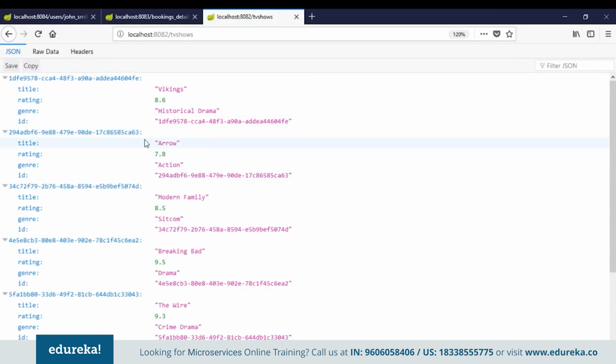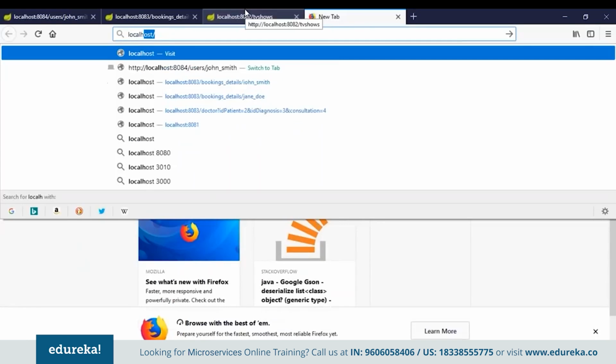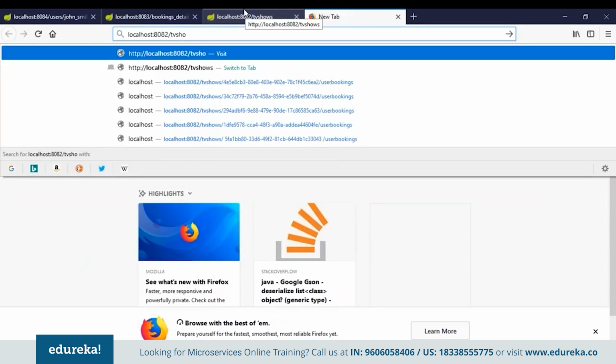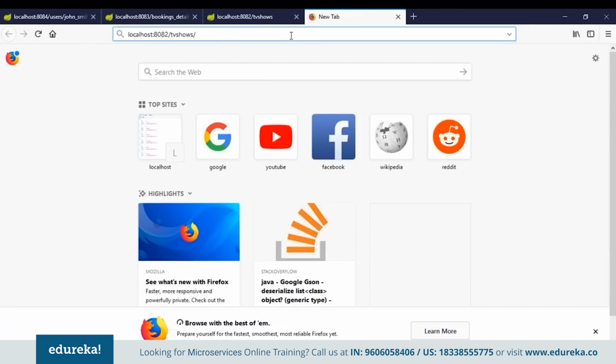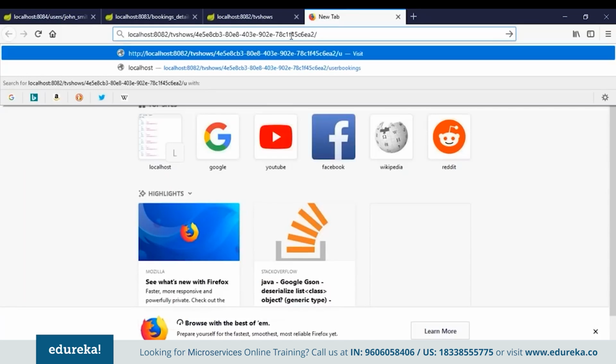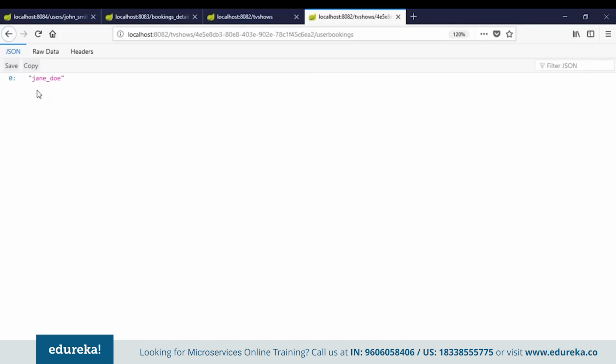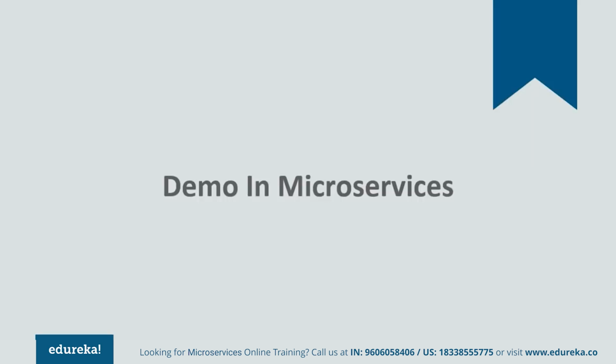So now, if you want to know who has booked a TV show, pass the ID of the TV show and userbookings as a parameter to this port. So type localhost:8082/tvshows/, and let's say we want to know for this particular TV show, copy the ID and paste it here and pass the parameter userbookings. You can see that Jane has opted for this particular TV show. So well, that's how you can implement microservices using Eclipse and Spring Boot plugins.